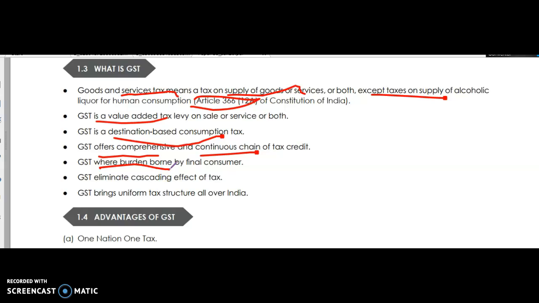GST burden will be borne by the final consumer. GST eliminates the cascading effect, which means tax on tax. GST brings a uniform tax structure all over India.